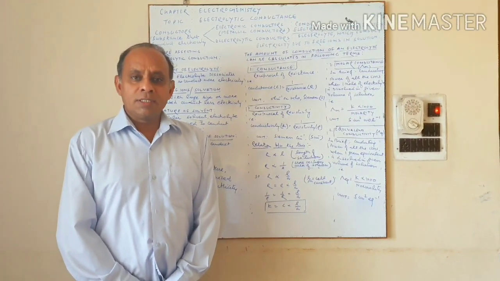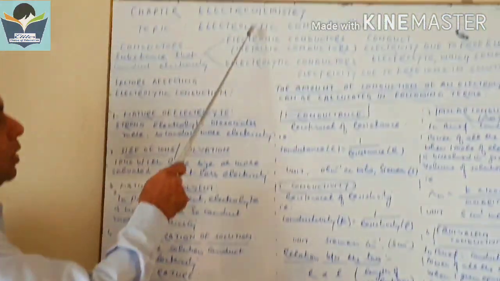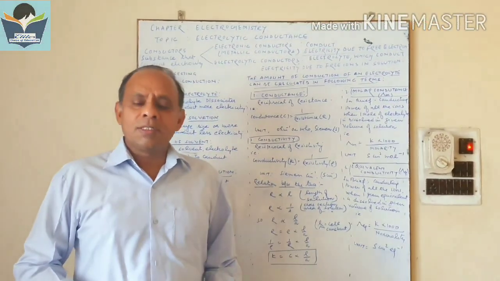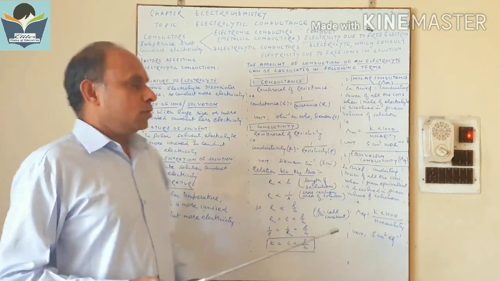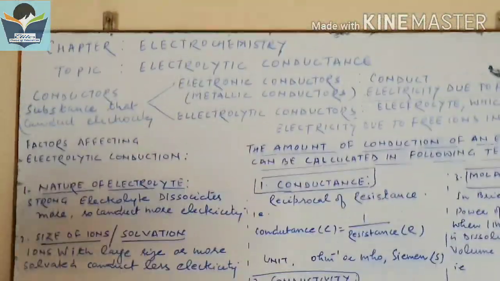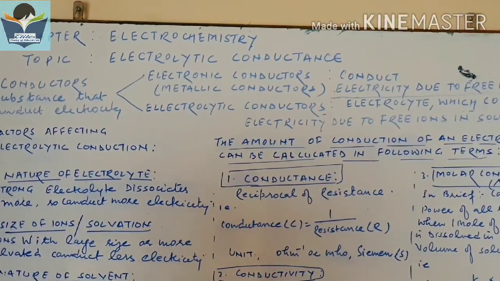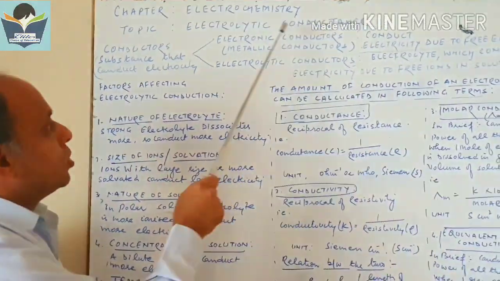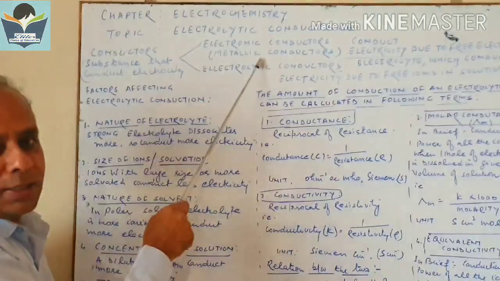Today we are here to discuss the chapter electrochemistry, and we are going to take the topic electrolytic conductance. We know conductors are the substances which conduct electricity, and there are two types of conductors. One is called electronic conductors, which conduct electricity because of the presence of free electrons, and they are present in metals. So these electronic conductors are also considered metallic conductors.